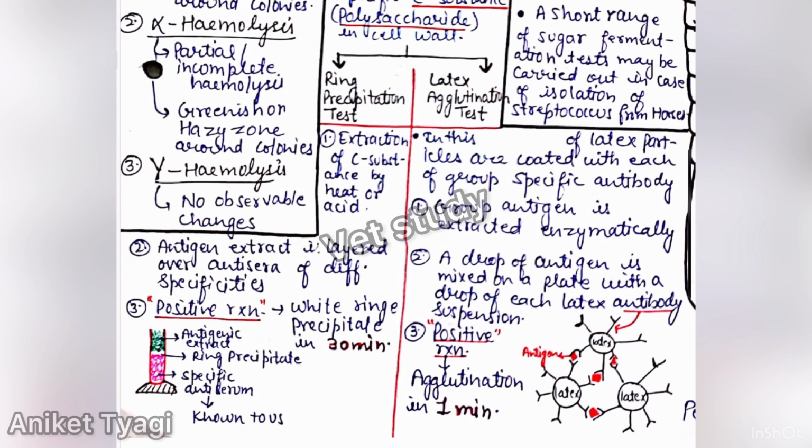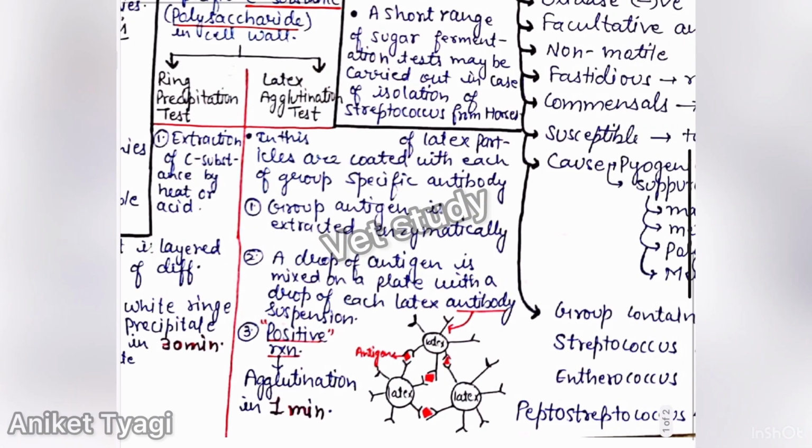So if this specific antisera is known to you, then you can identify the antigen, which type of antigen or which type of bacteria this is. Okay, so this is the ring precipitation test. Similar is the latex agglutination test.